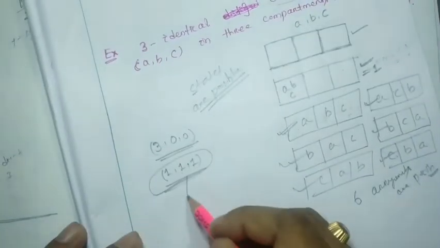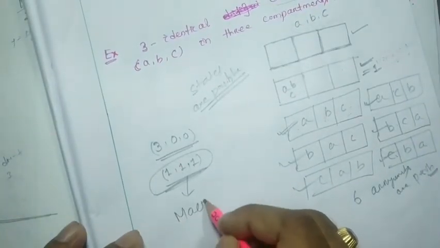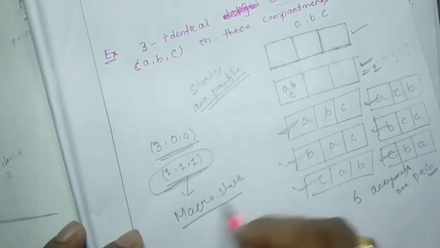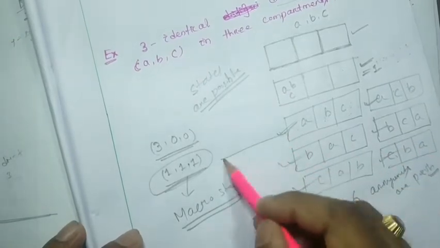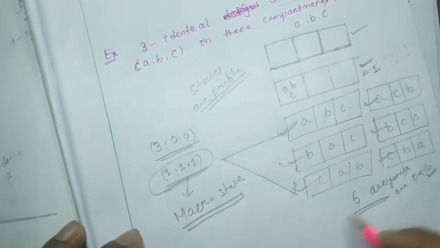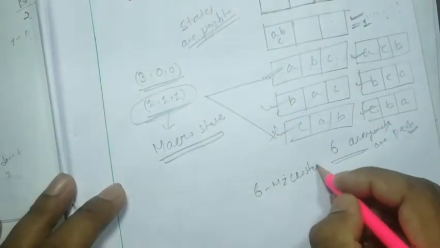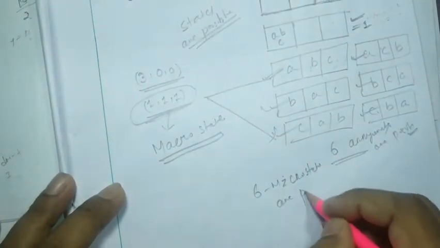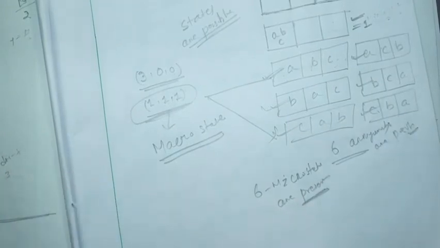So this is called your macro state, and for this macro state 6 microstates are present.